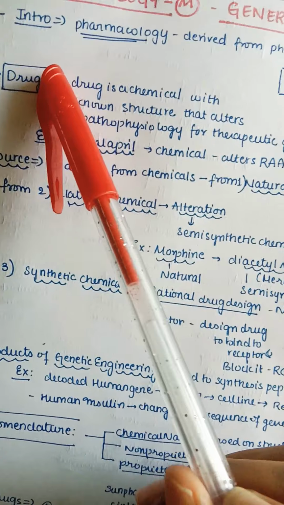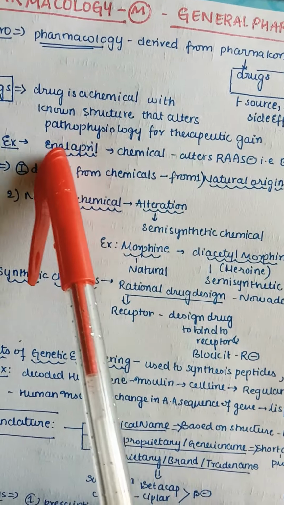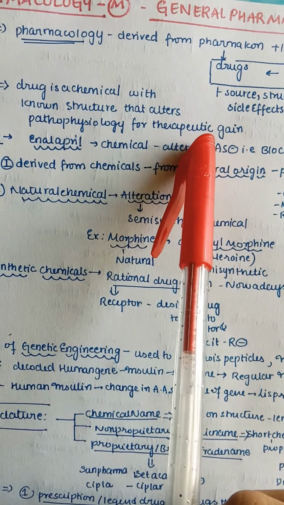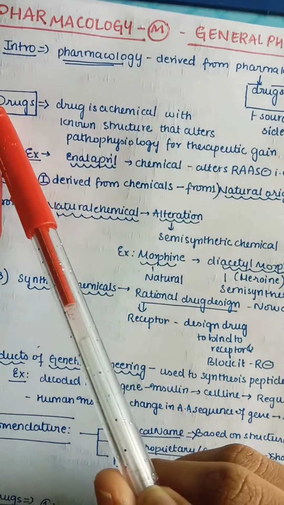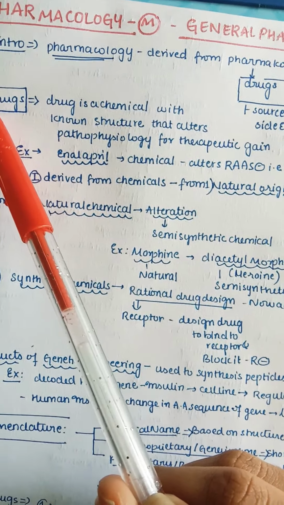So what are drugs actually? A drug is a chemical with a known structure that alters the pathophysiology for therapeutic gain. So it is nothing but a chemical. It is used mainly to alter the pathophysiology, so any disease, and mainly for therapeutic gain. Therapeutic means a gain useful for our health.